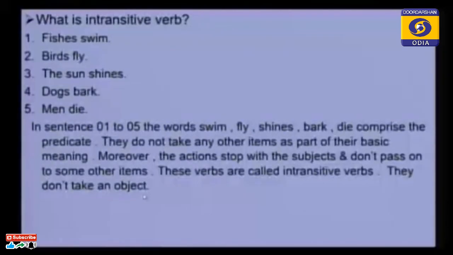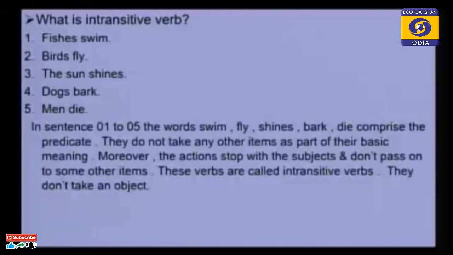You remember one thing, without an object, the verbs are known as intransitive verbs. If the verb is followed by an object, we can say those verbs are transitive verbs. Without an object, they are intransitive verbs. Here you see, in all these 5 examples, there are only verbs, no other words.